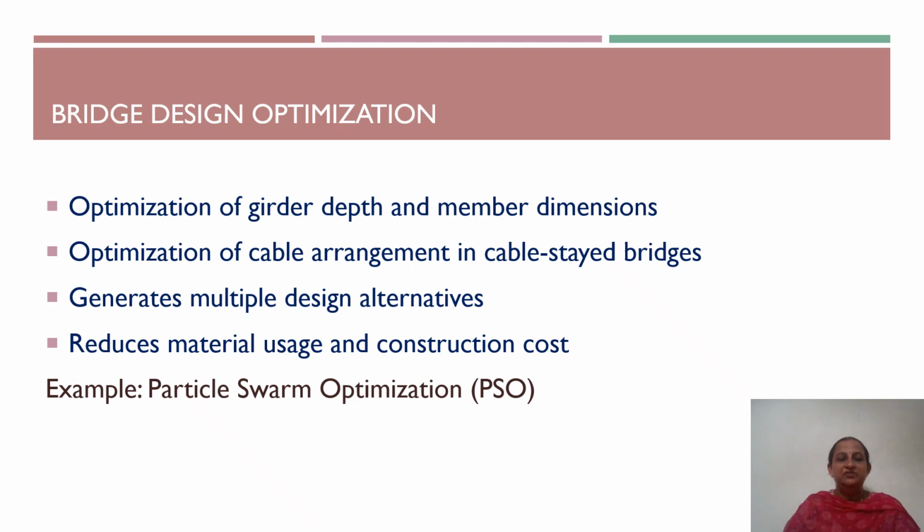Next we'll see how design optimization for bridges can be done with the help of AI. As we have seen, there are two approaches for structural design: one is the optimization approach and the other is the prediction approach. Based on the optimization approach, cross-section optimization, member configuration optimization and truss configuration optimization can be done. In a similar way, it can also be used for the optimization of bridge design during the design stage.